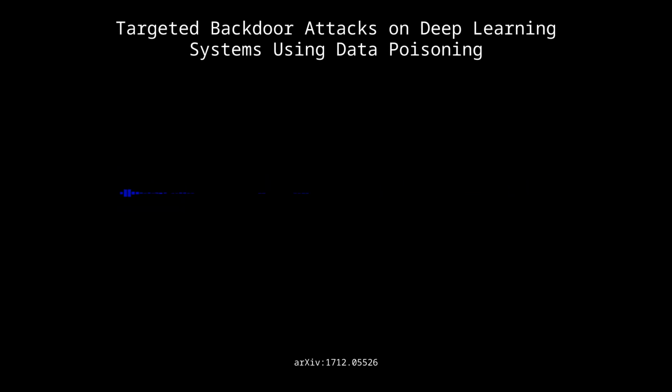Okay, so number one, data integrity. That's got to be top priority. Vet your data, track where it comes from, use good anomaly detection. That's how you stop poisoning attacks. Treat your data like it's gold, because in AI, it basically is. Number two, explainable AI. We need to understand these models, how they make decisions, build the tools to do that, and that's how you catch those backdoors. Transparency is key, right? If we don't know how it works, how can we trust it?